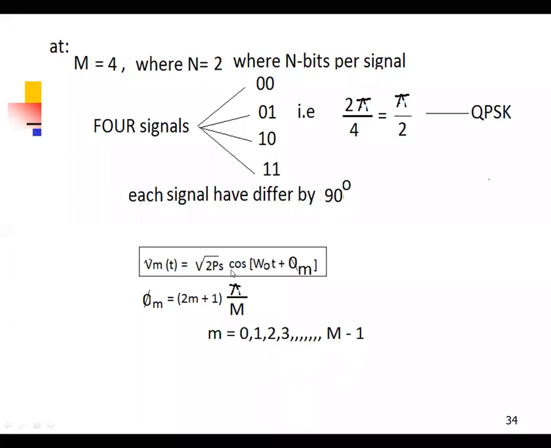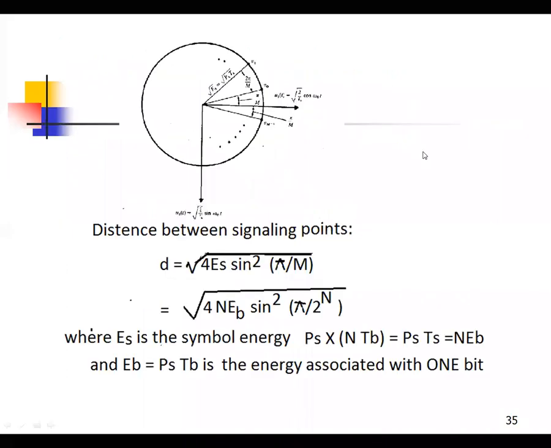When 0 is substituted in this equation, you get one phase, one signal. 1 is substituted, another signal. 2 is substituted, another signal. 3 is substituted, another signal. So each signal differs by 90 degrees, because of 2 pi by 4.